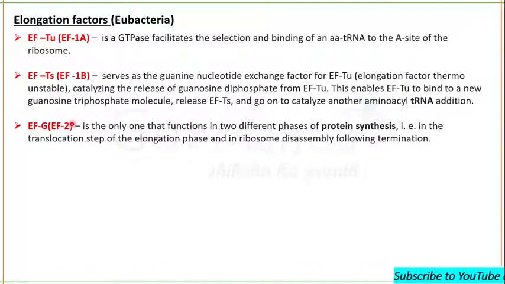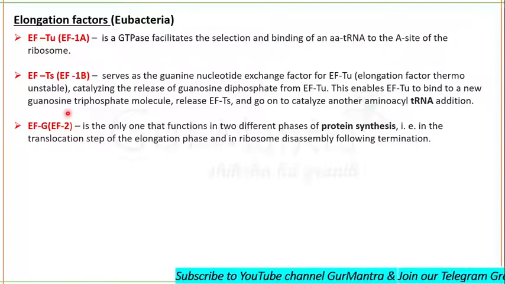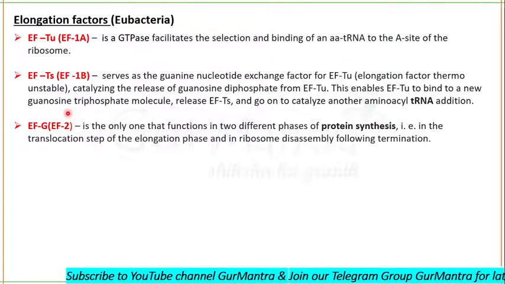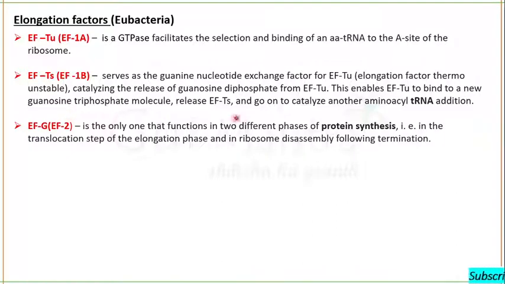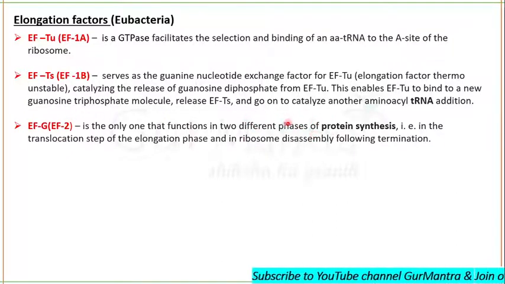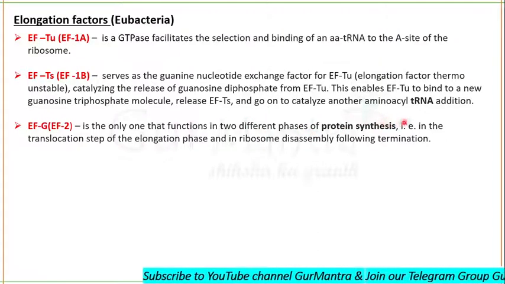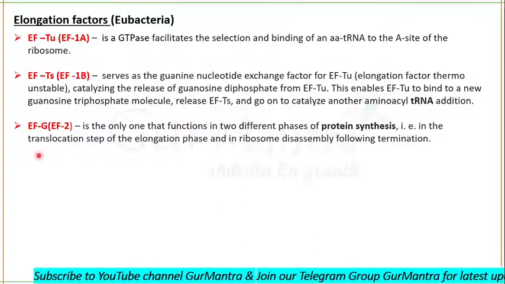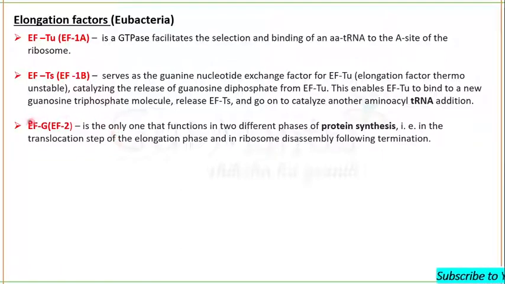Okay, so elongation factor G, also known as elongation factor 2. This is the only factor which has different functions. It will function in two different phases during protein synthesis. It will play an important role in translocation.